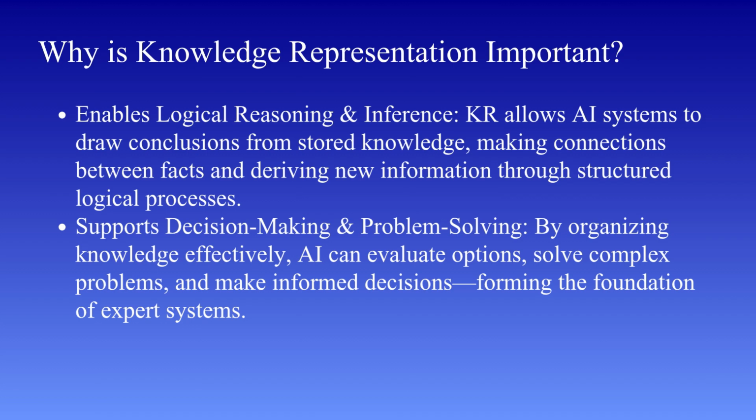Similarly, in applications like navigation systems, recommendation systems, or even financial forecasting, AI relies heavily on well-organized knowledge to solve problems efficiently. So, in summary, knowledge representation transforms AI from a passive system that stores data into an active system that can think logically, make informed decisions, solve complex problems, and that is why it forms the very foundation of intelligent systems. As we move ahead, we'll see what kind of knowledge is actually represented inside these systems.